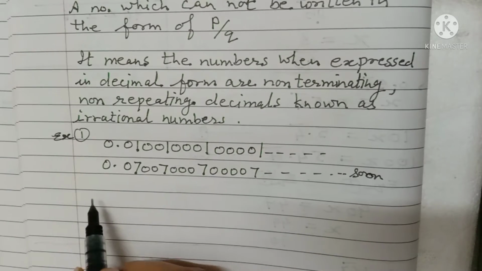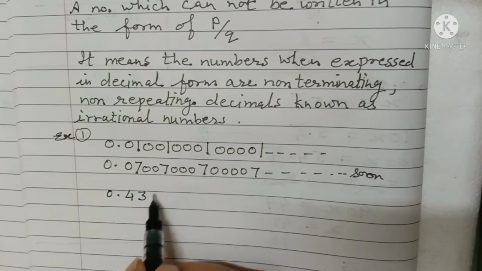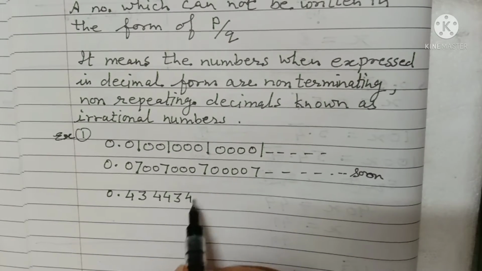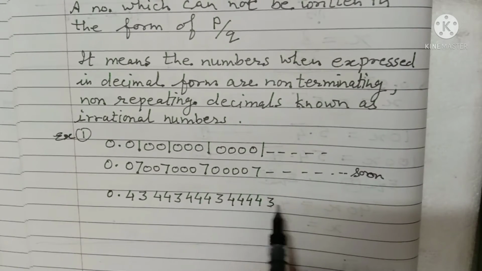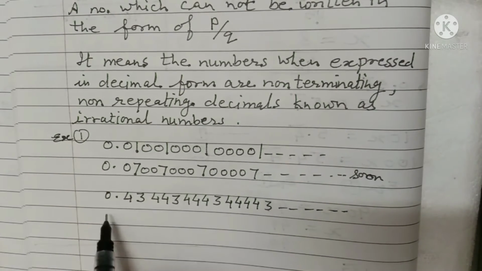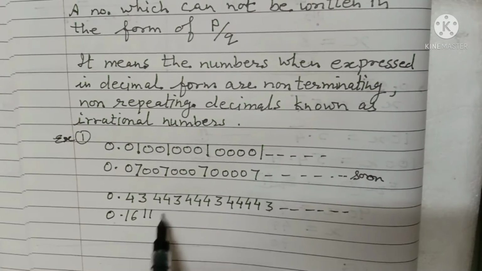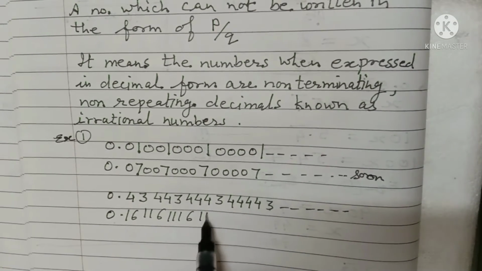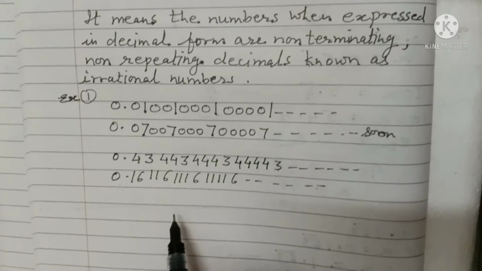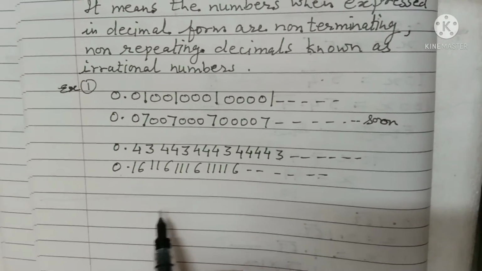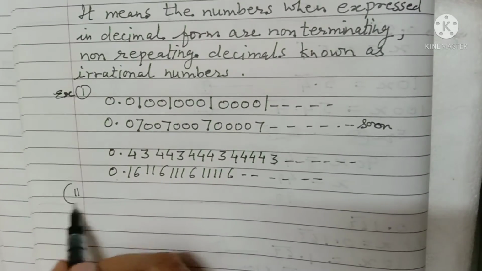Now take another example, 0.43 443 4443 and continue. One more example, 0.16 116 1116 11116, and it continues. This is the same type of example. Now the second type of example.